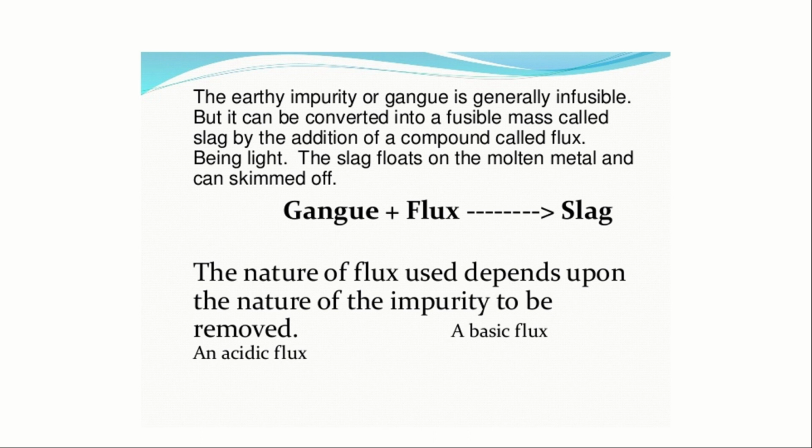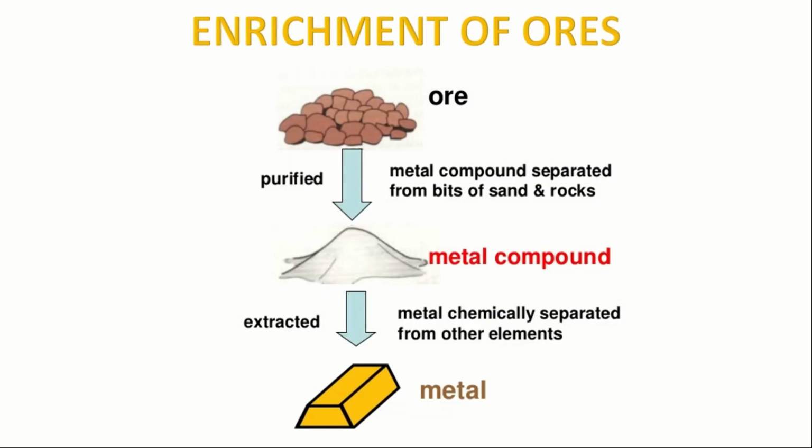The nature of flux used depends upon the nature of the impurity to be removed. Acidic flux, basic flux. So depending on the nature of the impurity, the type of flux will vary. There are two types of flux, an acidic flux and a basic flux.